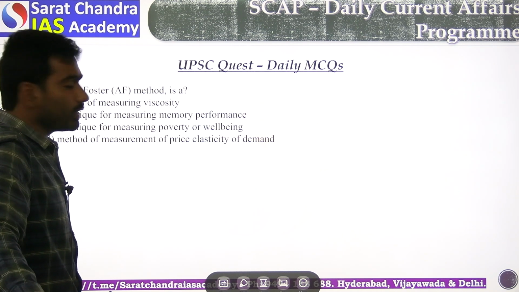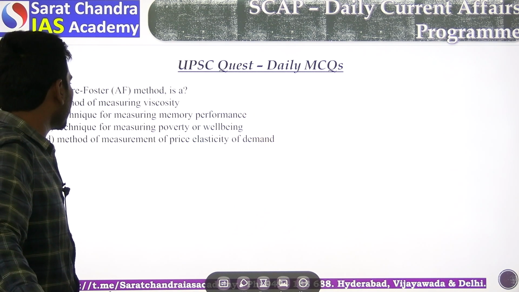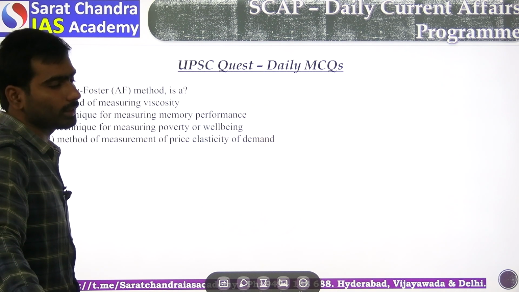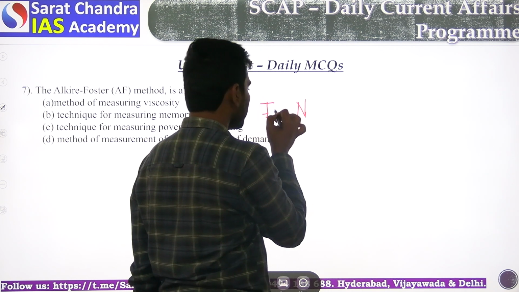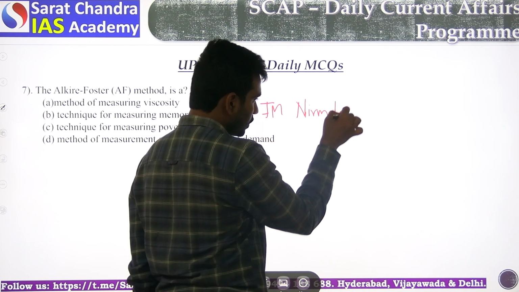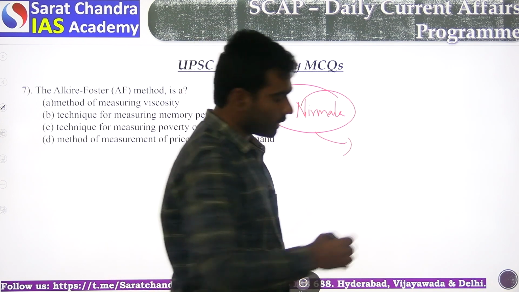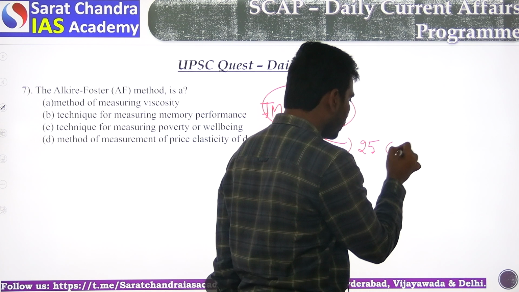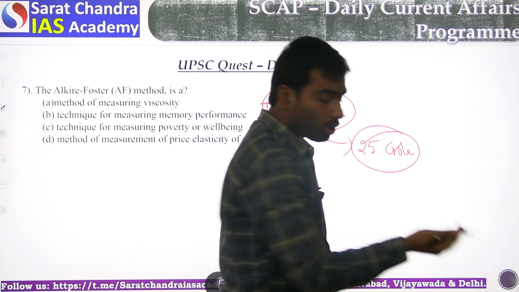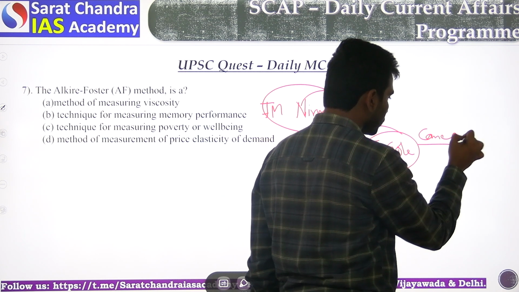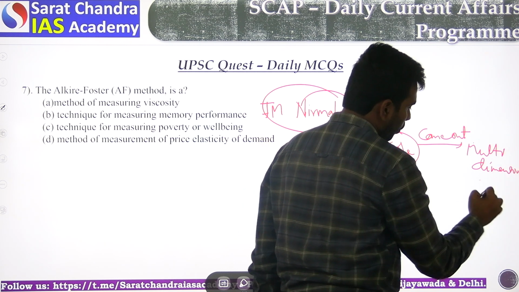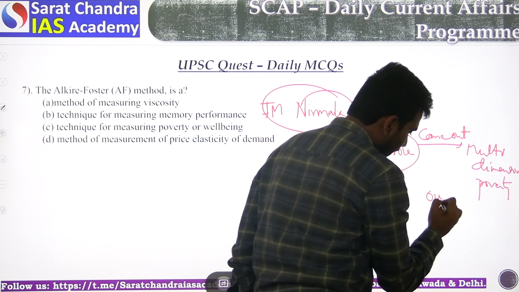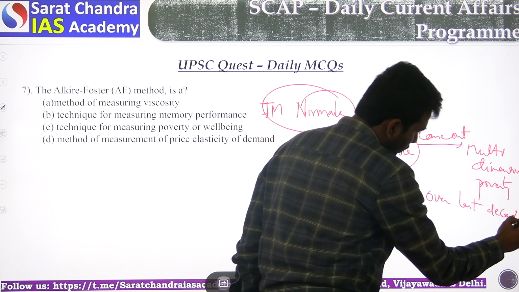Alkire-Foster method is a method of measuring viscosity, a technique for measuring memory performance, a technique for measuring poverty or well-being, or a method of measurement of price elasticity of demand. Nirmala Sitharaman, our finance minister Nirmala ji, highlighted in the budget speech that almost 24 crore people came out of multi-dimensional poverty over the last decade. This is the context.